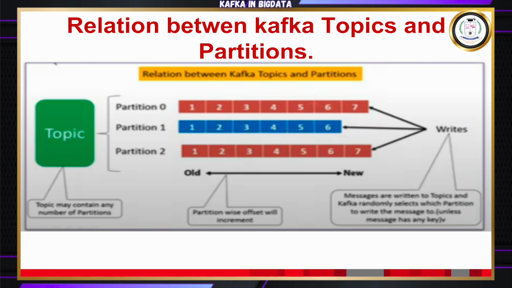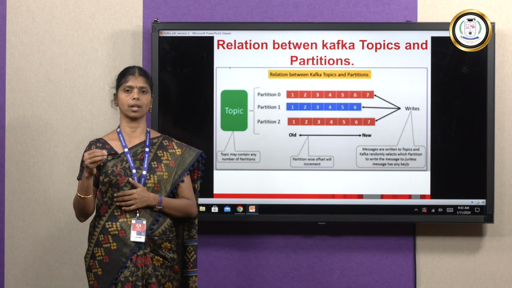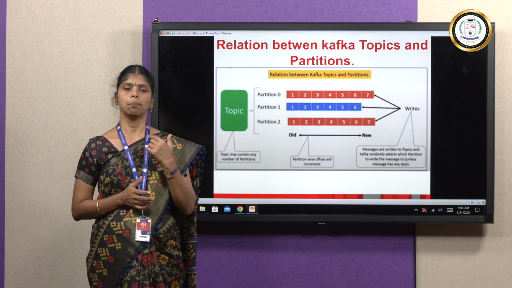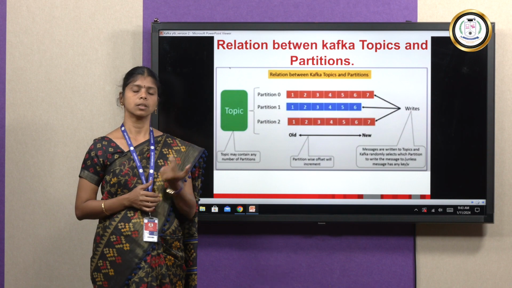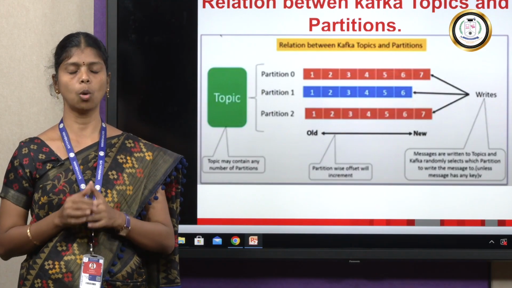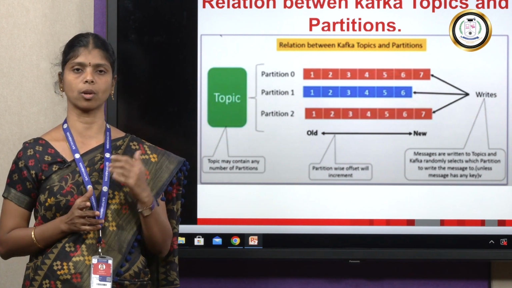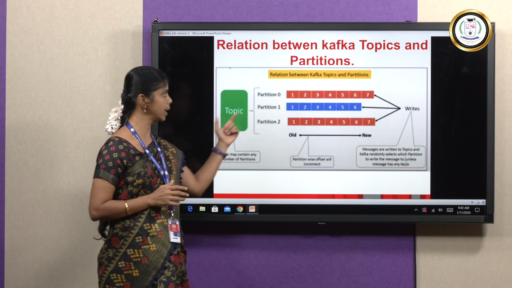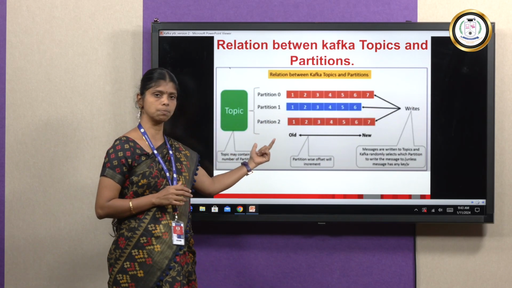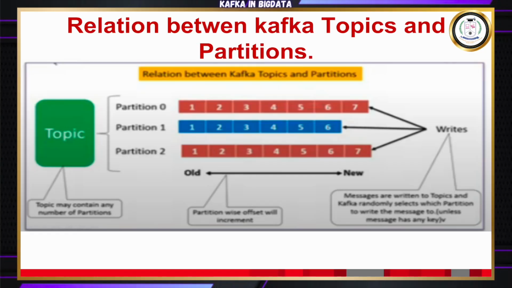Each time the producer produces a message, it is posted via the topics. Once the message is posted to the topic, it will create a number of partitions. It can create more than one partition for a particular topic. In this picture, we can see that this topic has been created with 3 partitions.